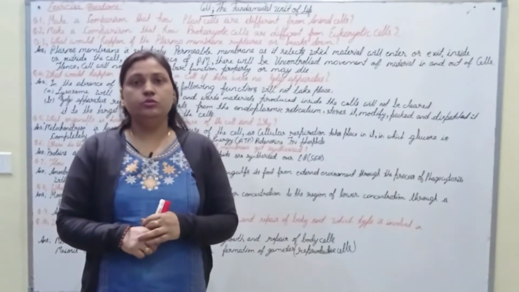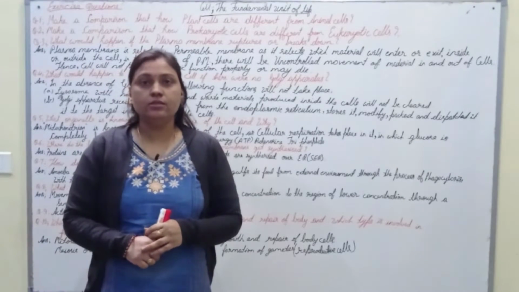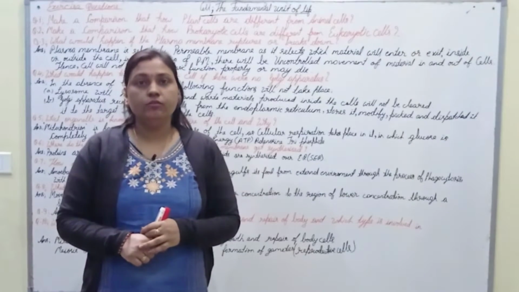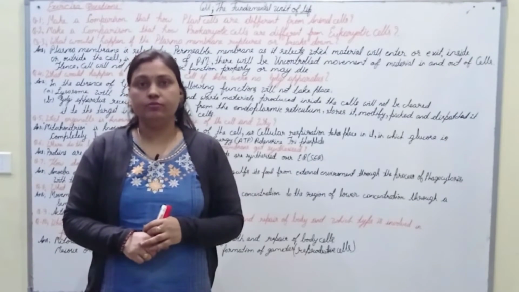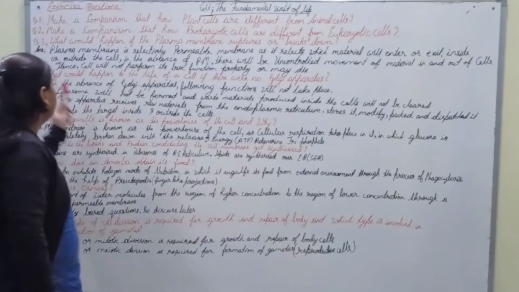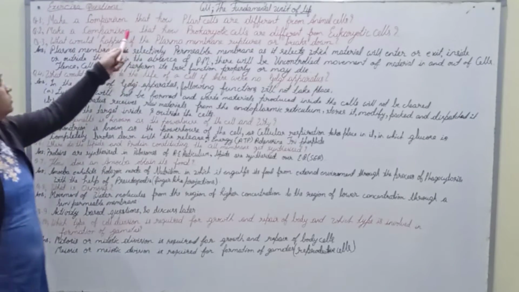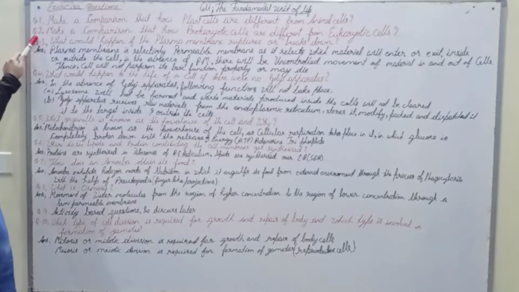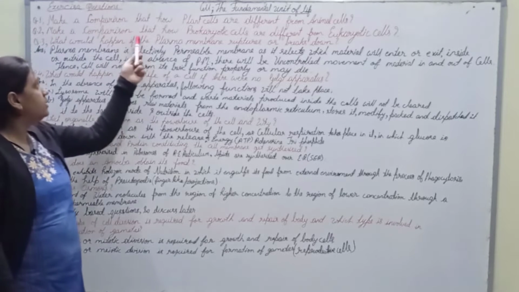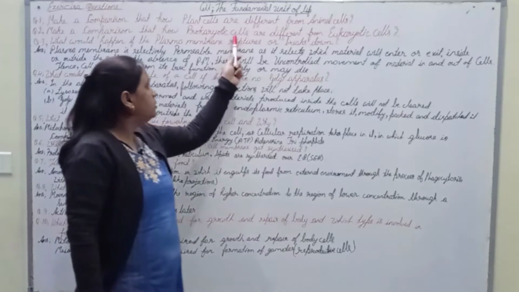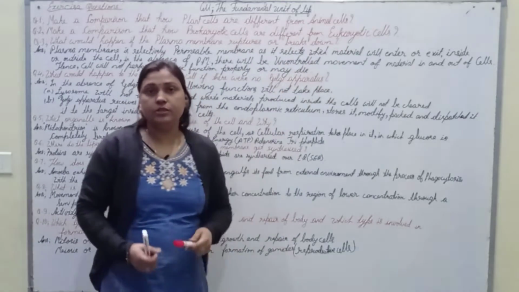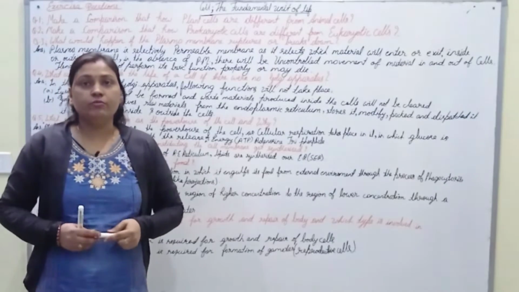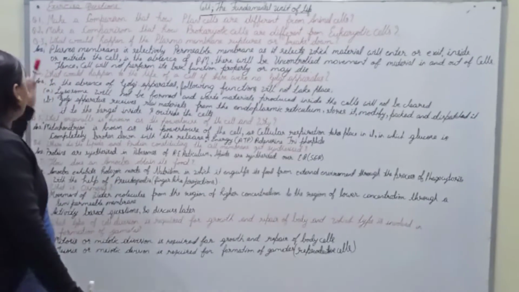Hello everyone. Today we are going to discuss exercise questions that are given in the end of the chapter Cell, the fundamental unit of life. So let us start. Question number first is make a comparison that how plant cells are different from animal cells, and question number second says make a comparison that how prokaryotic cells are different from eukaryotic cells. Both questions we have discussed earlier, so refer previous videos for the answers.